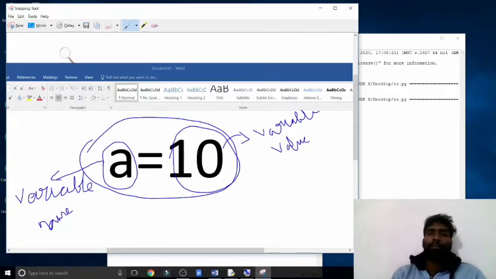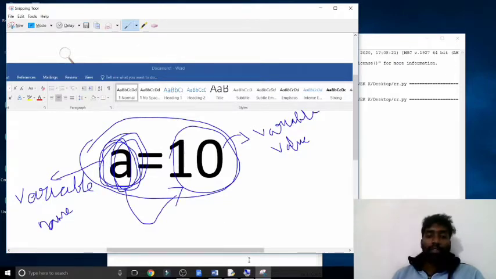Actually, what is a variable? A variable is like a container, or a bucket, we may say. A variable is a container used to store a value. In this place, a is the variable name, and what it is storing is the value 10.